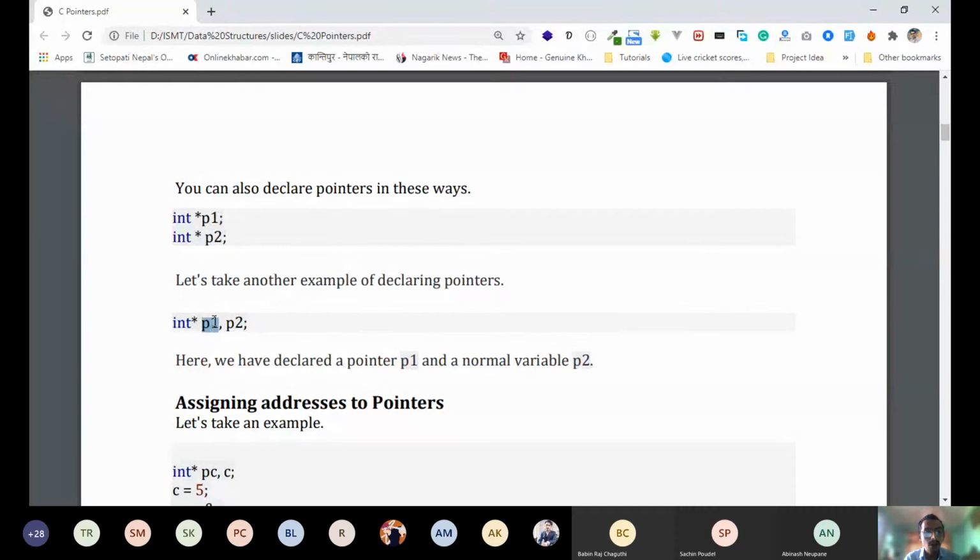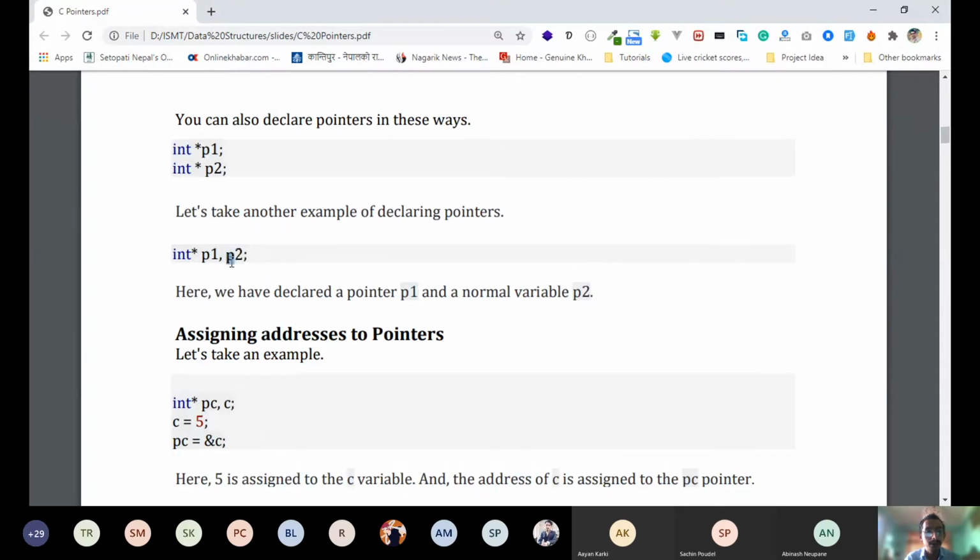P1 is a pointer of type integer, but p2 is a normal integer variable. If we had put an asterisk just before p2, then it would be another pointer variable. For now, it is just a normal variable. So if you declare like this, p1 is a pointer variable of type integer, and p2 is a normal variable of type integer.